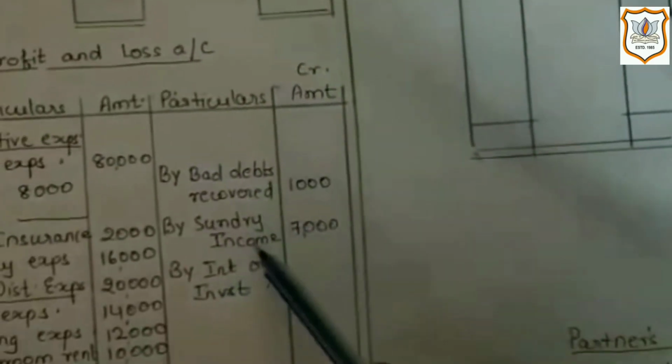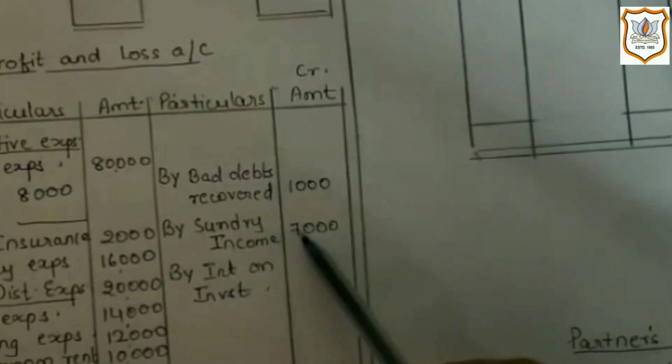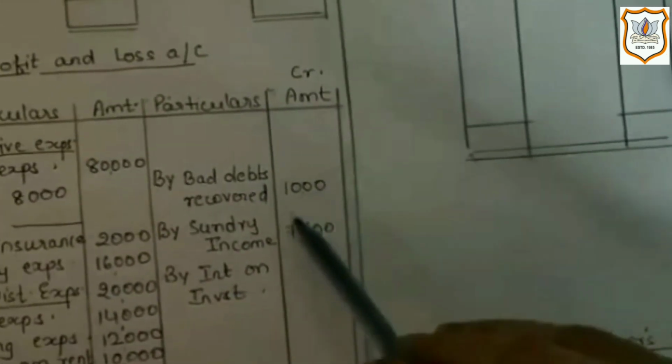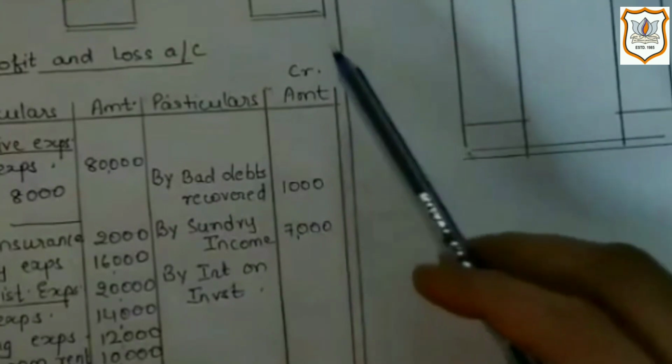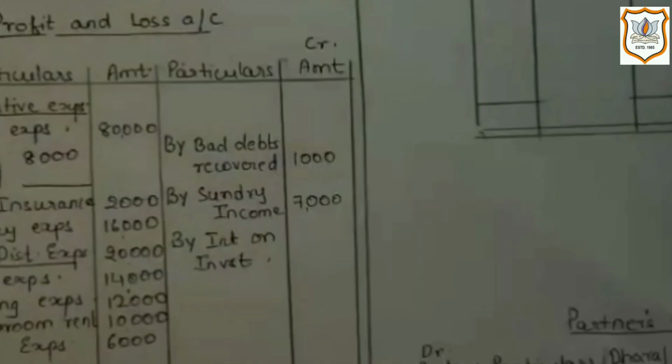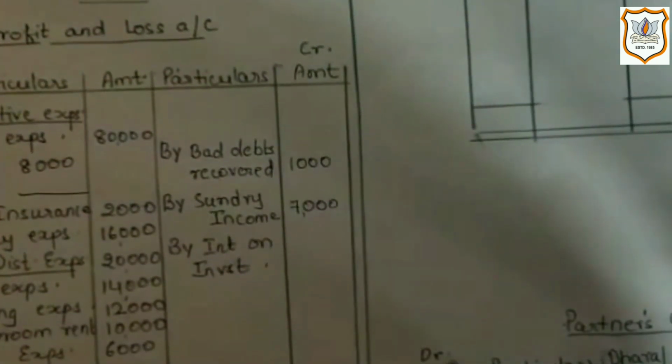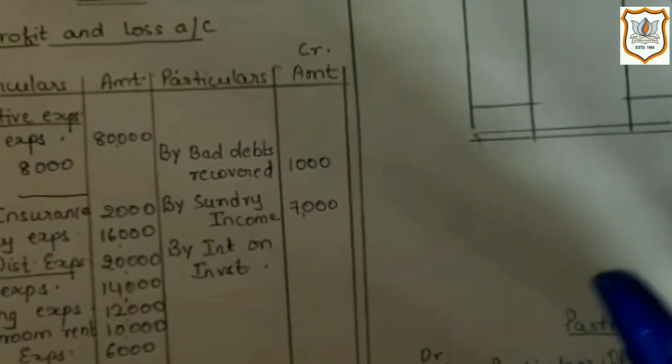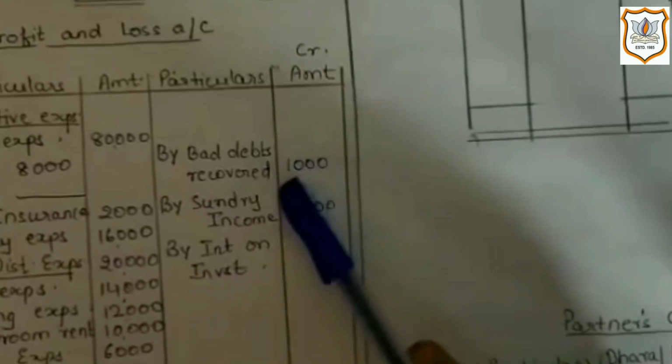Now next one is sundry income, which is rupees 7,000. Being an indirect income, it will find position on the credit side of profit and loss account. Now next is bad debt recovered, which is rupees 1,000.